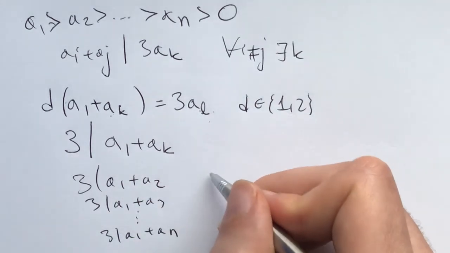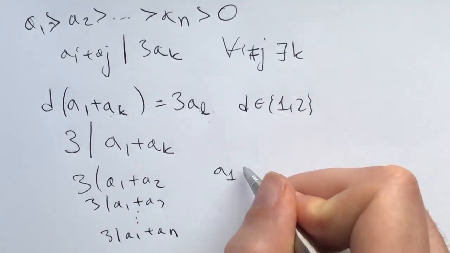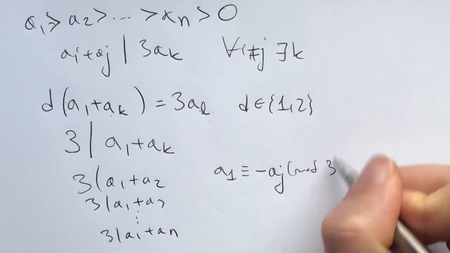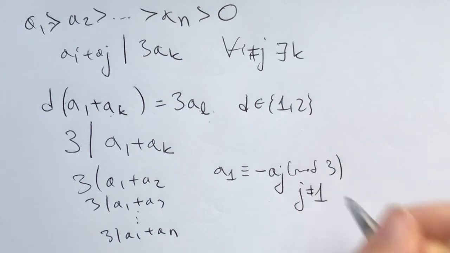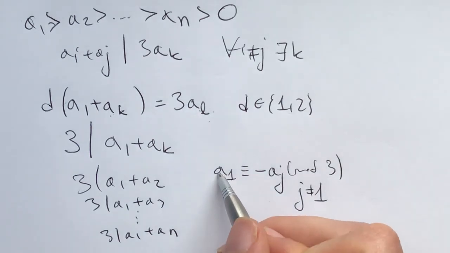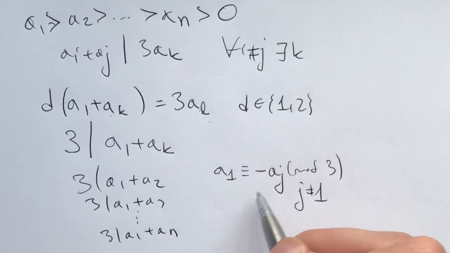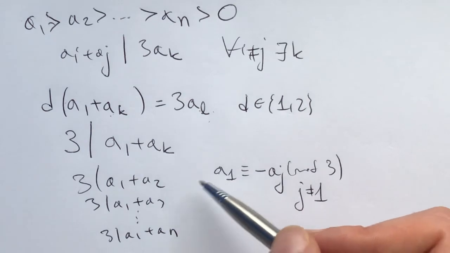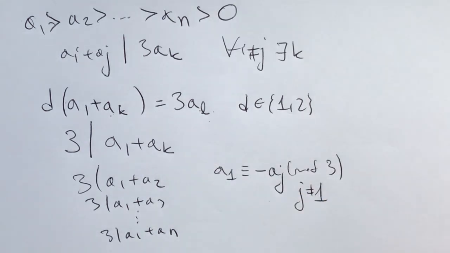Well, what you get is that a1 is congruent to negative aj modulo 3 for all j not equal to 1. Now, if 3 divides a1, that means it divides every single other number in this list. On the other hand, if 3 doesn't divide a1, it means it doesn't divide any other number in this list. Take 5 to 15 minutes and see what you would do with this insight.